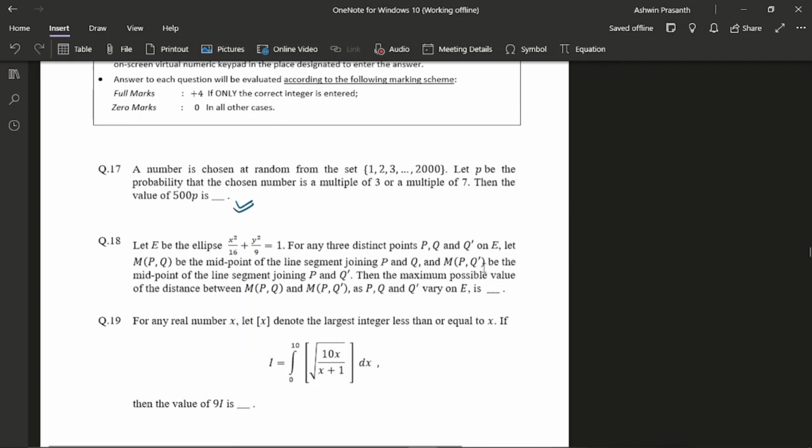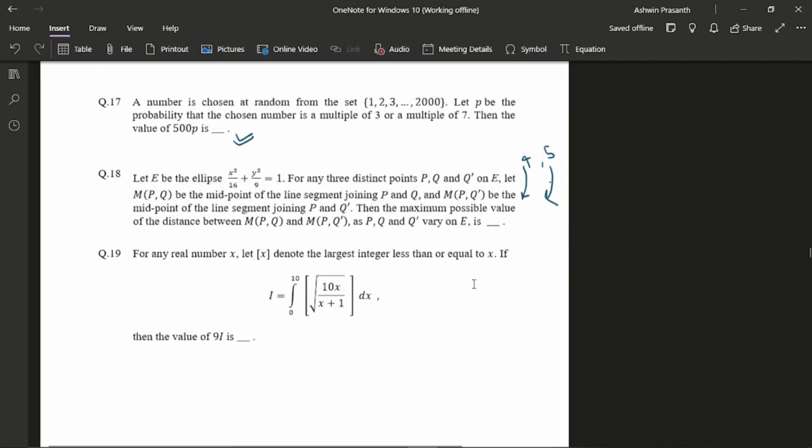This one, I did by taking some cases, and the answer could be 4 or 5 based on different cases, but since the question asked for the maximum, I was going to report 5. But for some reason I reported 4 by mistake, so I lost 4 marks because of my carelessness. So I would suggest you mark the answer carefully after completely solving the question, because you shouldn't lose marks just because you marked the answer wrong even after solving it properly. So you should be careful.